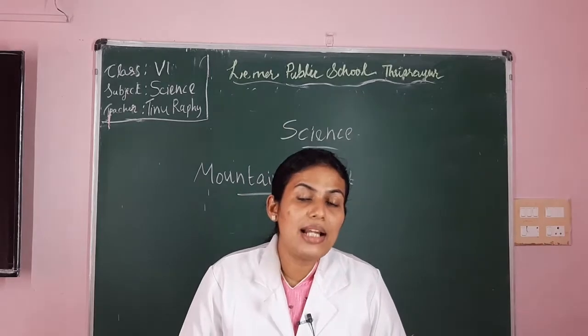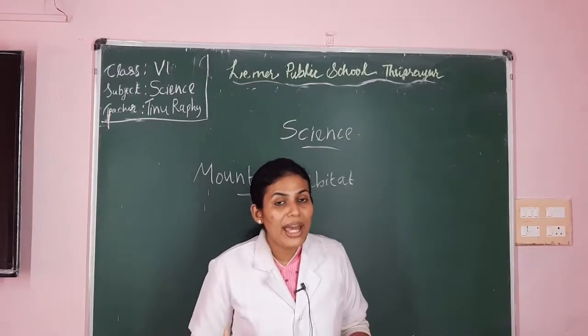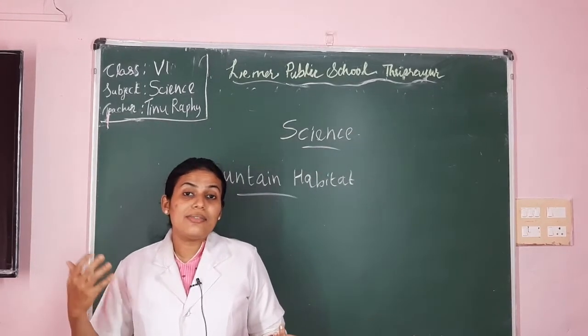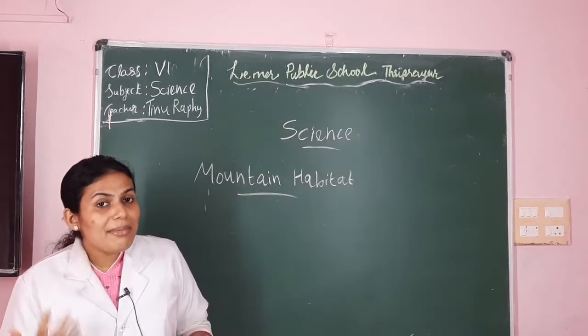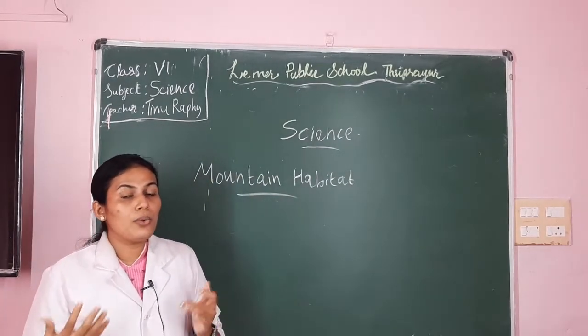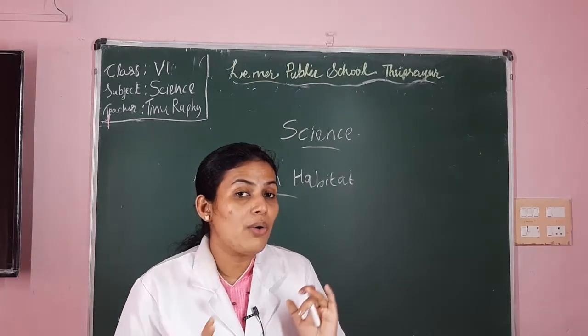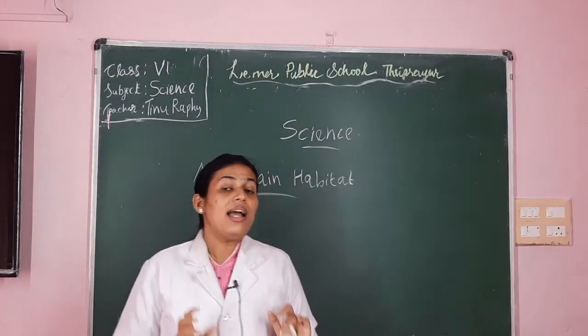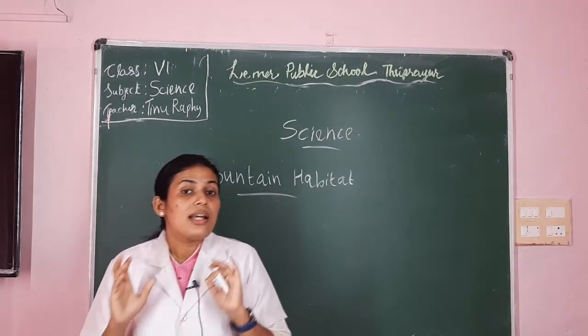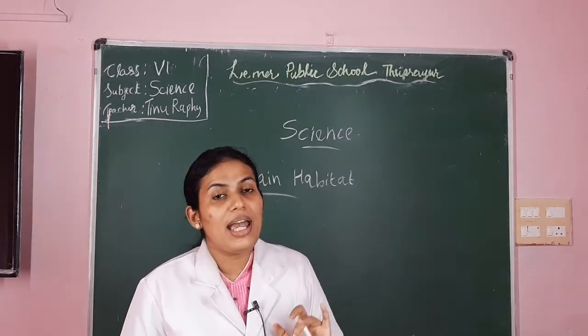So this is the specialty. Their climate is mostly cold, and during winter season there will be snowfall. So the animals and plants there need to get adapted to this climate, isn't it? We already learned about the adaptation in the desert area. Likewise, in the mountain ranges, the adaptations are there for the animals and plants.